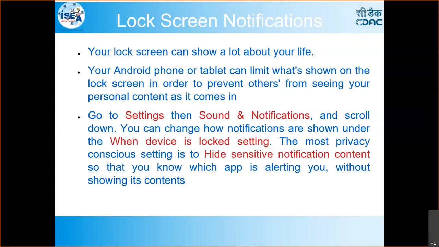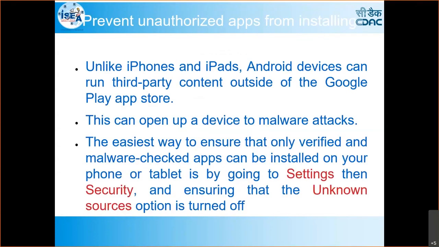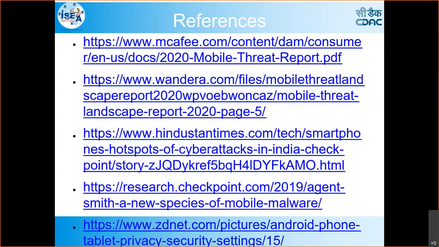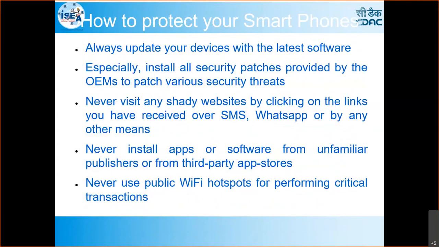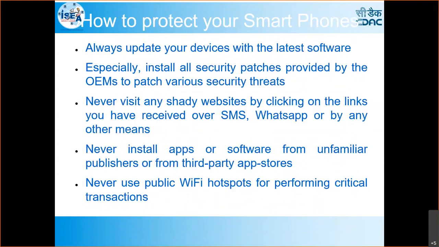Okay. Hide sensitive notification content, that you can opt for actually. This is one of the dangerous ones, unknown sources. I told you, you have to opt out of it, and updates and all we have to check actually. Always check the update, and then update. Don't give permission for direct auto update. Why? Because it can do so many things apart from what we are expecting. So that's why we have to be more careful with this one.